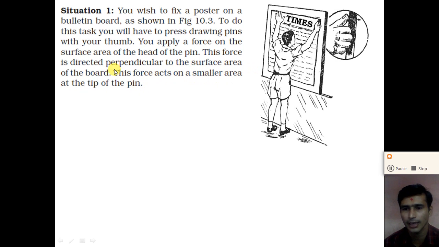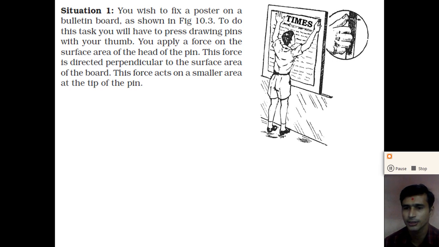So here we apply a force perpendicular to the surface area of the head of the pin. The head of the pin has a larger area, so it creates a small effect of the thrust, but the tip of the pin has a smaller area. So the effect of this same thrust on the smaller area is larger, and so the pin can move deeply into the drawing board.